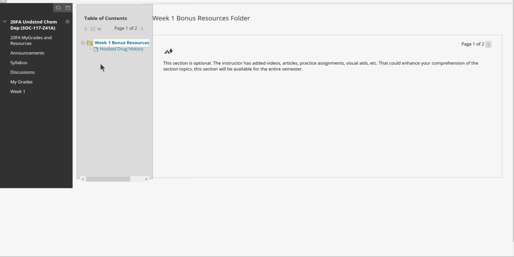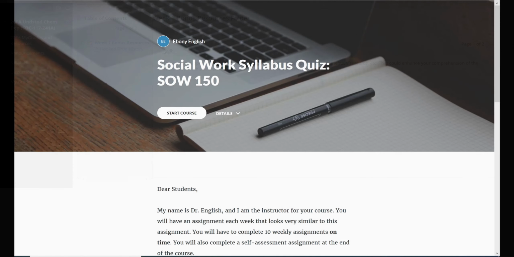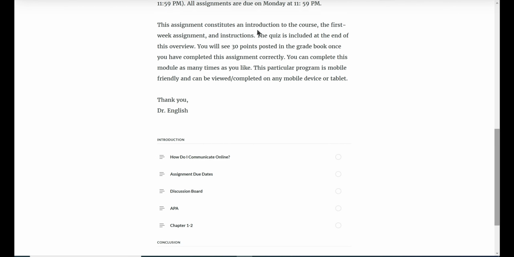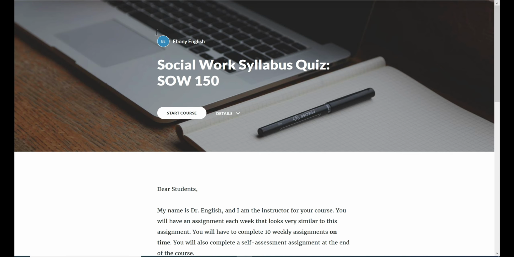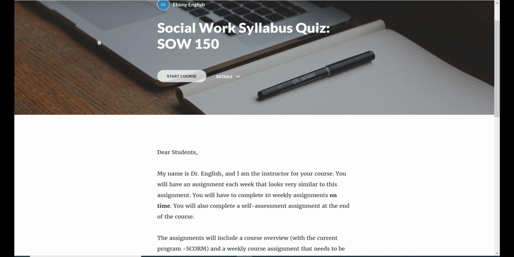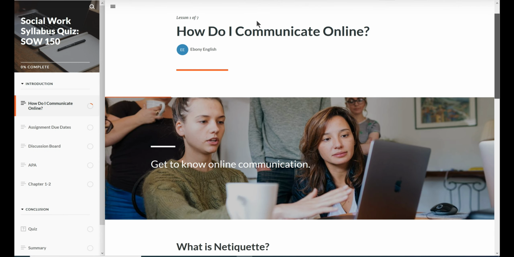And then we're going to talk about the SCORM. So we are going to talk about your SCORM module. This is your SCORM module, which you will see each week in your folder. What you are going to do, you can either go and look at each section if you want. But this week, for the first week, it's going to be a little different, where you have some knowledge checks and more questions that you have to answer than you normally would, but maybe not. So this just gives you the overview. You're going to start the course. And if I were you, I would probably just get it over with.